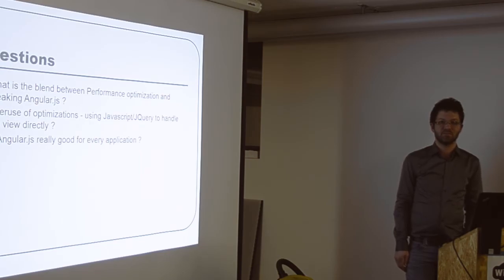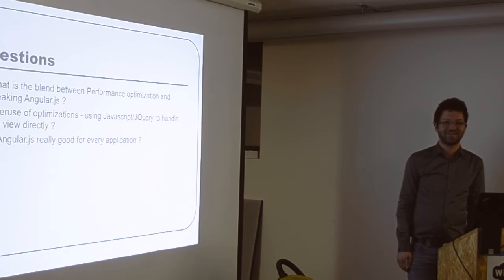I have some food for thought. I recently did a website where I was rendering 60,000 circles. And I did a scope apply on every hover. And it was fine. I didn't render the circles with Angular, but I still did the hover with Angular.